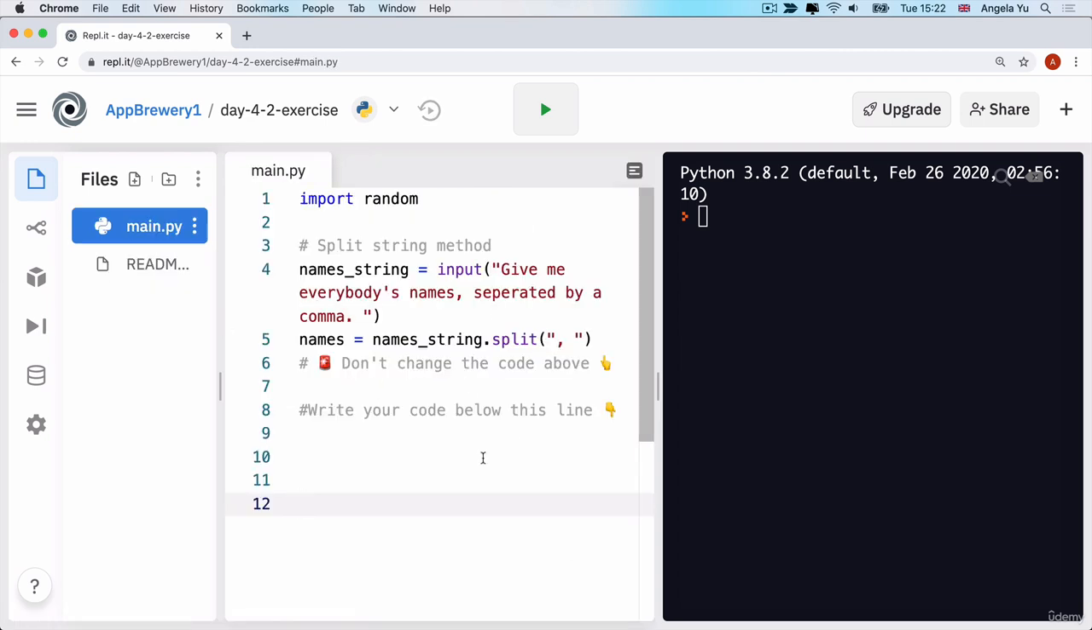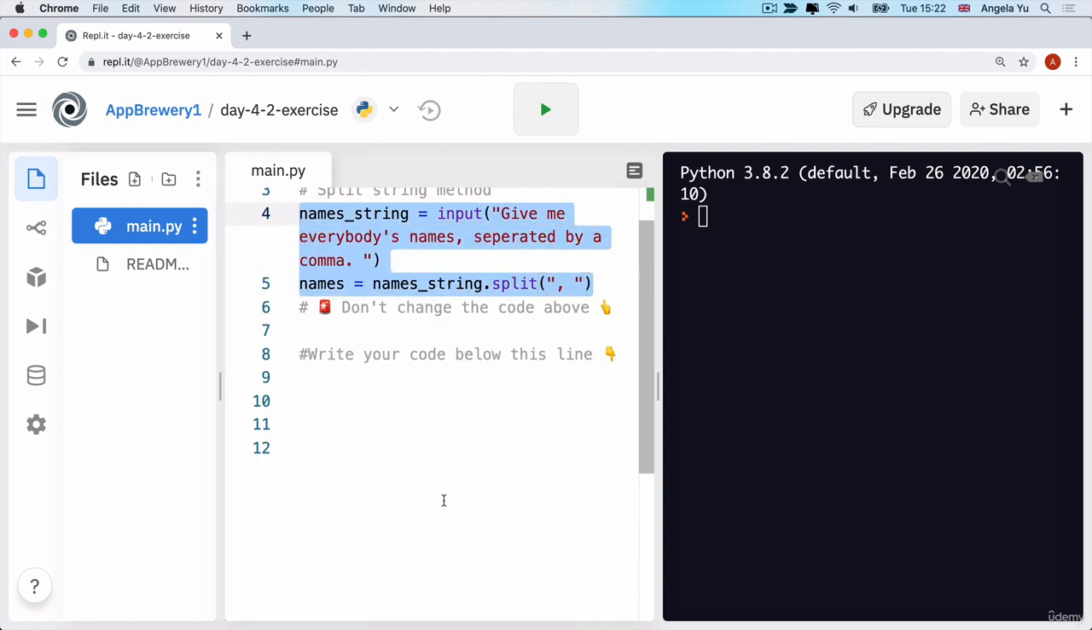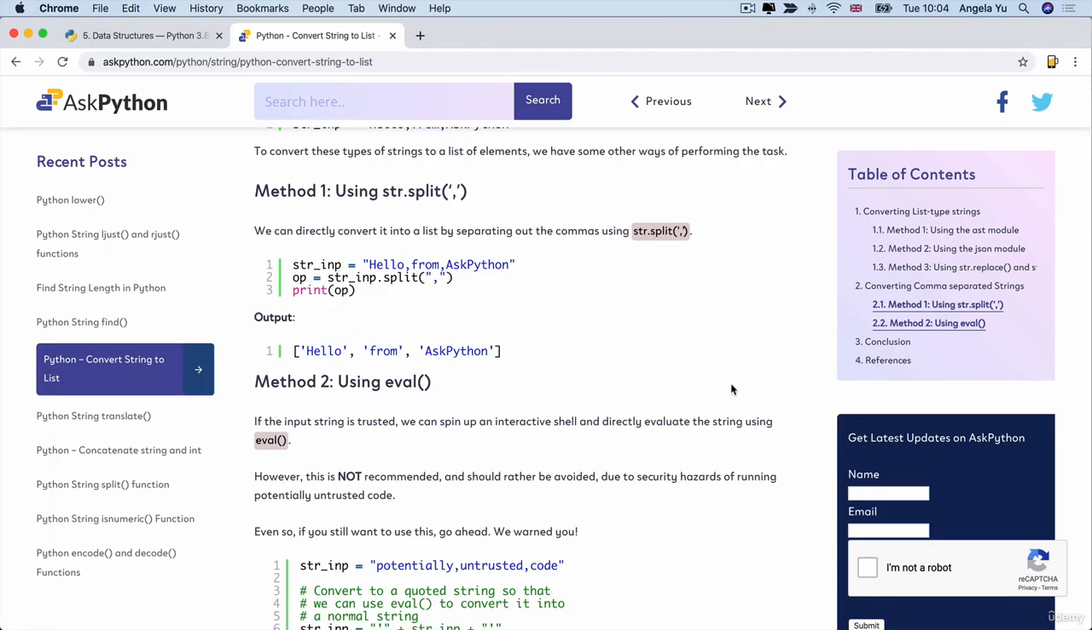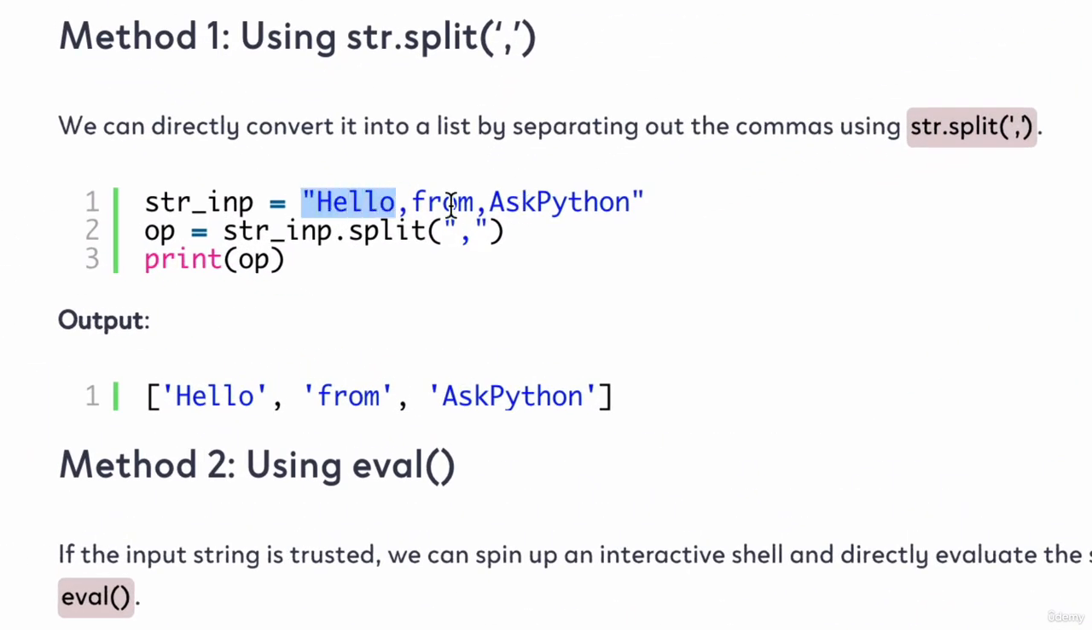Now, there's two lines of code here that you might not have seen before. This is something called split. And this allows you to split a string into separate components based on some sort of divider. So in this case, notice how it says hello, comma, from, comma, as Python. Now, if we use the split on this string, then it will divide it up into a list and separate out all the words that are divided by this split character, which is the comma.